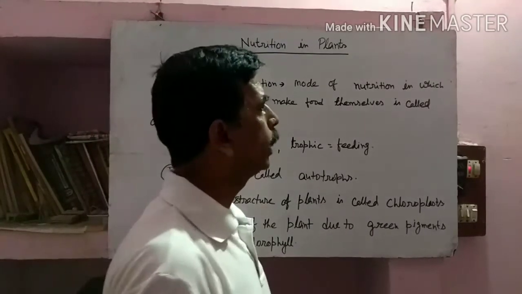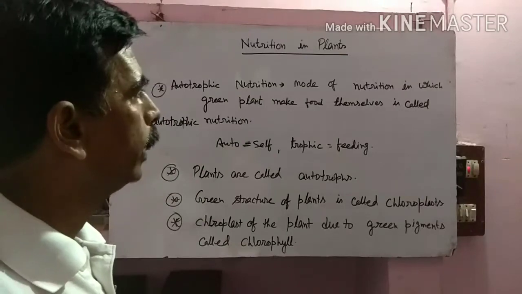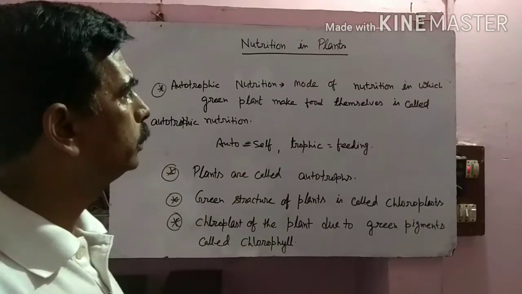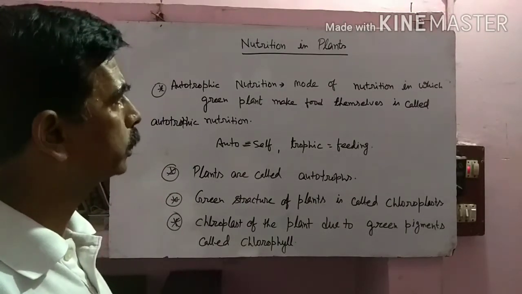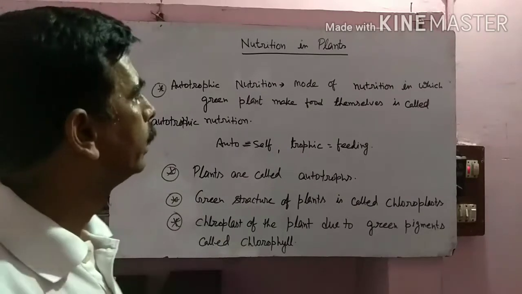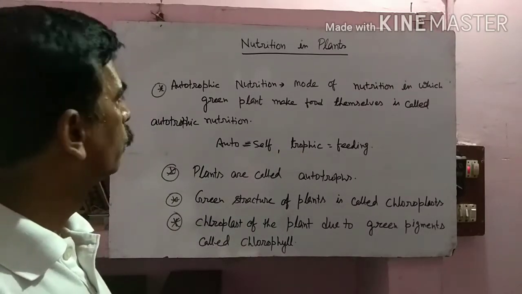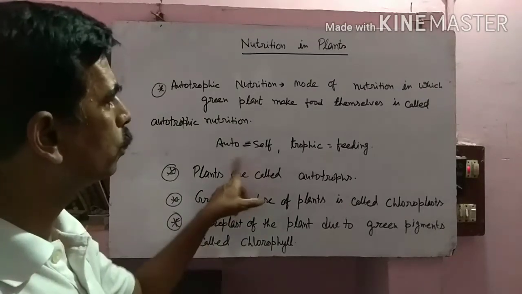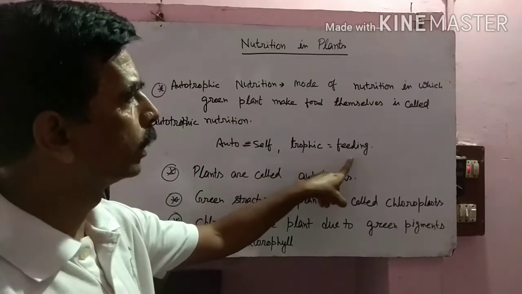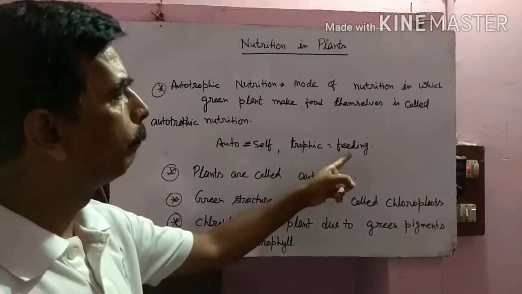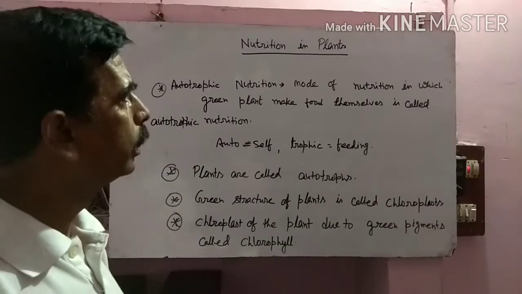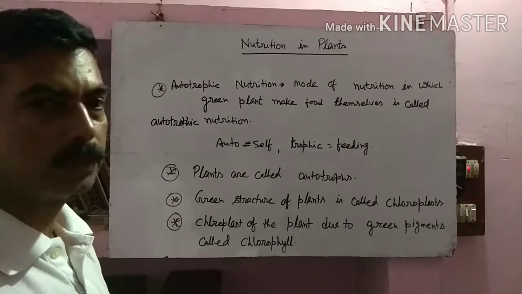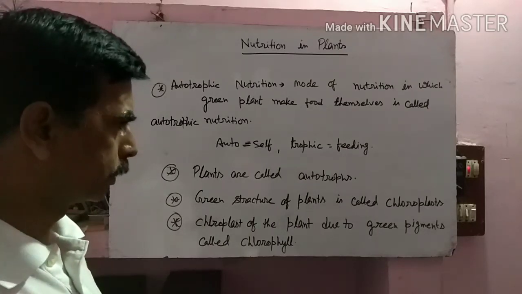As you know, when green plants make their own food, they have no need for any other living things, because plants carry out a process called photosynthesis. By that, plants make their food. Why are plants called autotrophs? Auto means self and trophic means feeding. The plants feed themselves. That's why it is called autotrophic nutrition. The nutrition found in plants is called autotrophic nutrition.